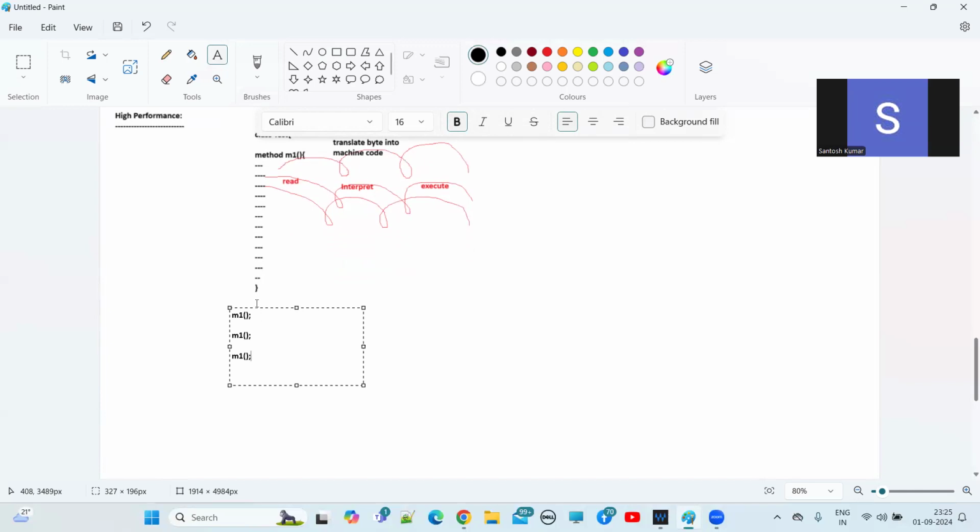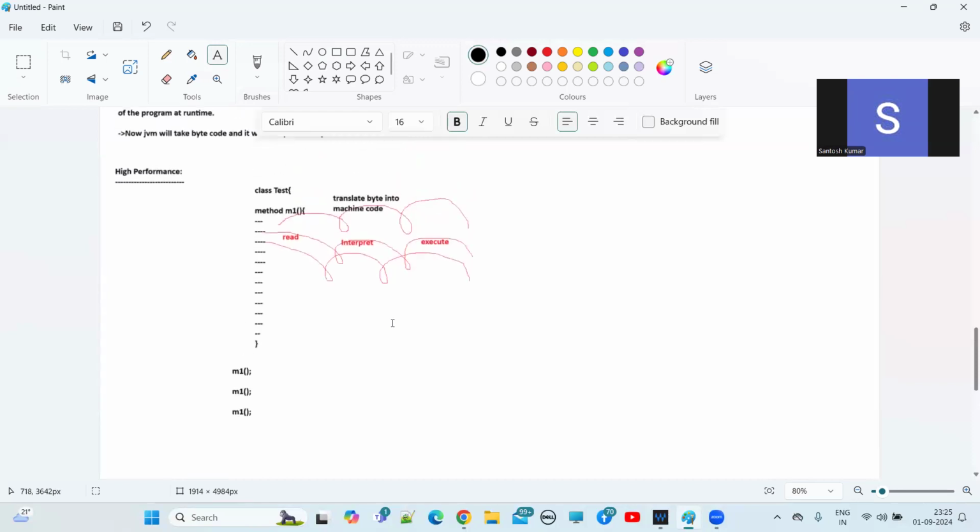So now, when you call it 3 times, the JVM understands: oh, I think this M1 method is not a one-time execution method. This is a repeatedly executable method. The JVM will understand that this M1 method is not a one-time executable method. This method is repeatedly executable, so we need to focus on this method. Like that, it will think.